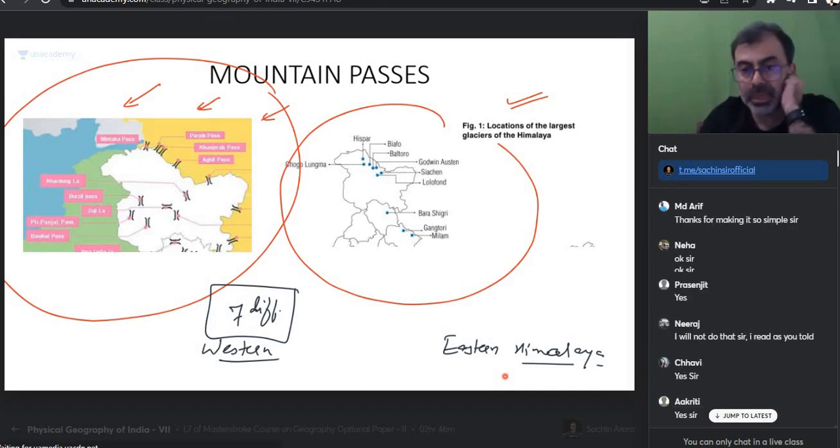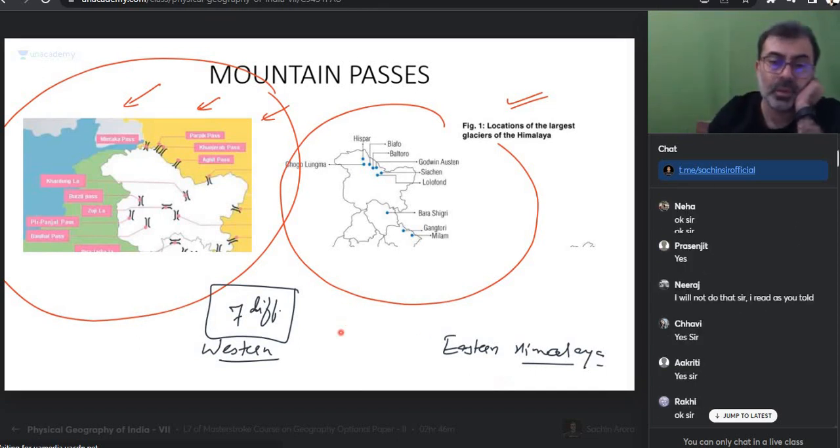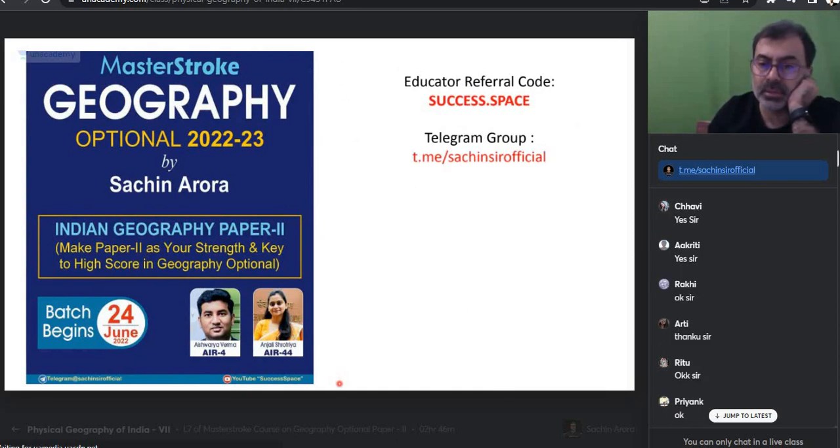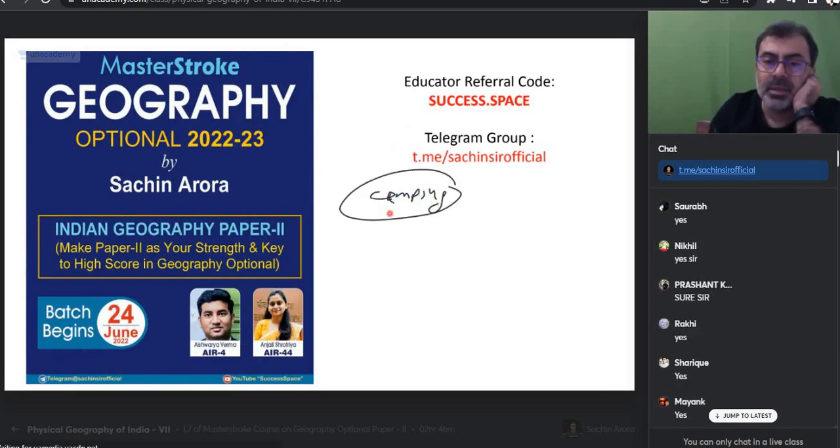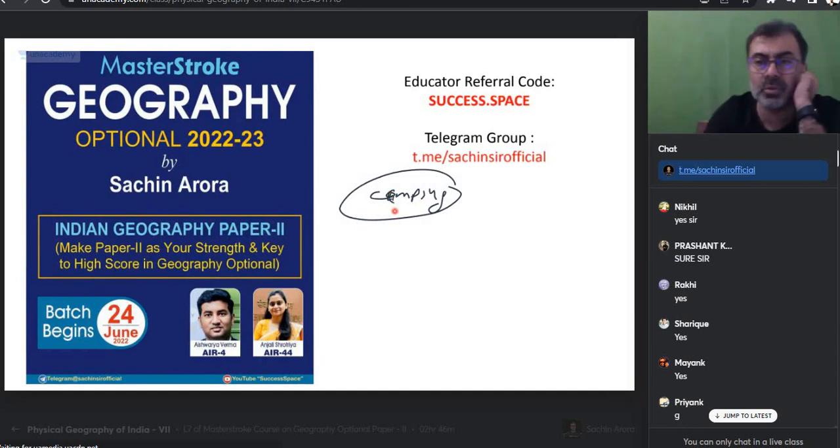Let me end with a joke. So there was this father and son. Can I? It will take 5 minutes. I'm just telling a joke. So there was this father and son. They went for camping. What is camping? They stay right there in the mountains, in the hilly areas. They went to Uttarakhand and Himachal. They took their tent along.